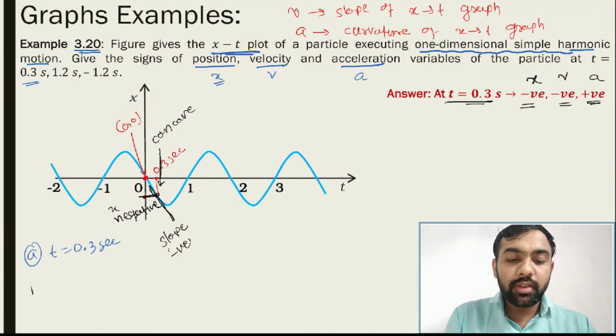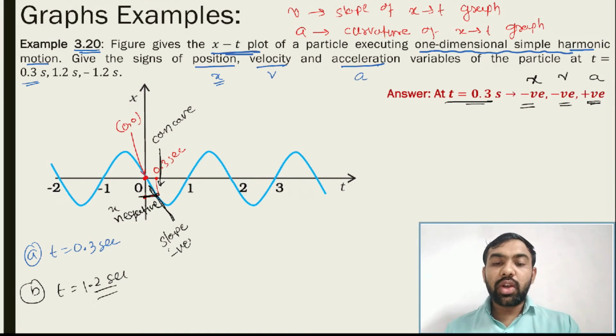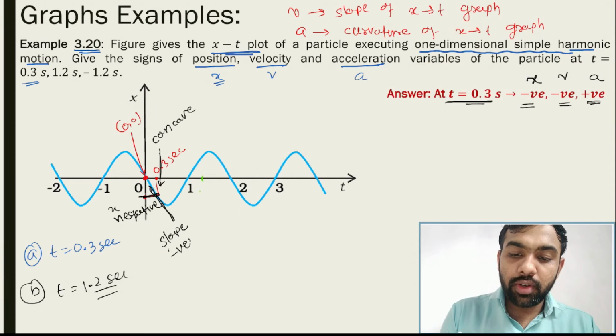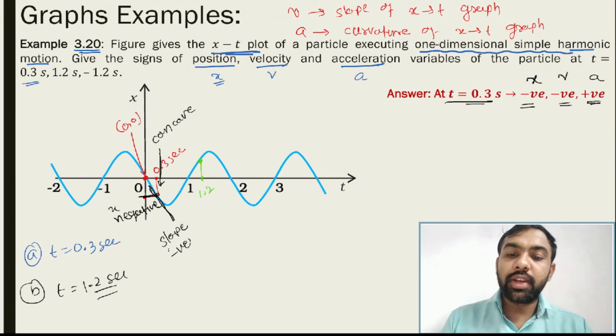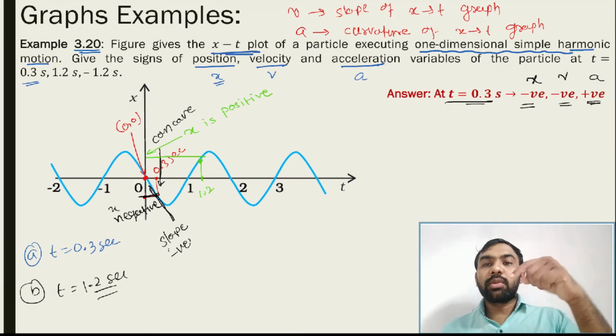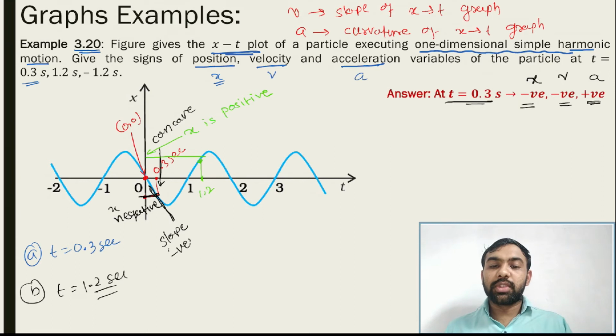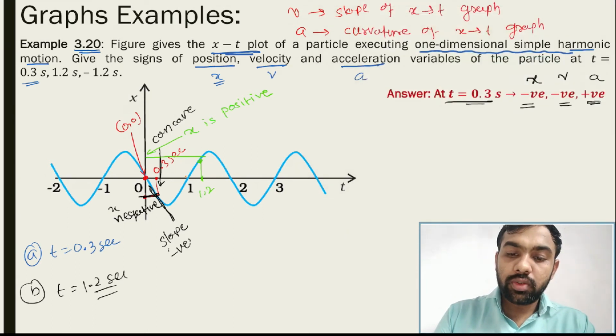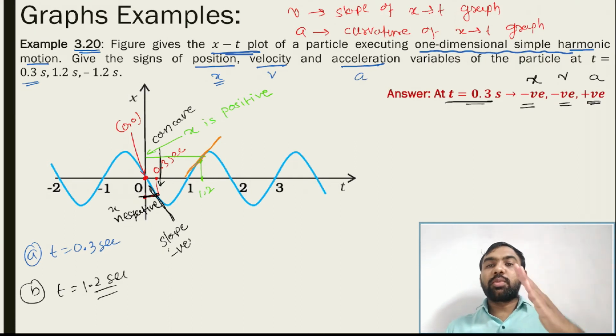At t is equal to 1.2 second. So where is the 1.2? Somewhere here, this point. At this point x is positive, upward from zero, that is positive. Now the second one, draw the slope, which is also positive.